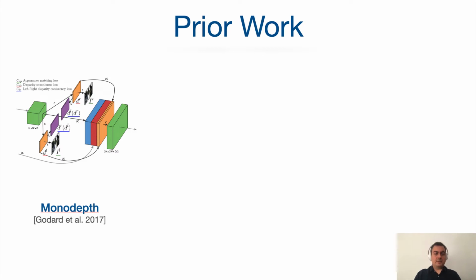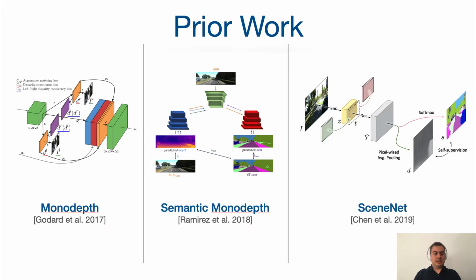We base our approach on monodepth, a stereo-based self-supervised technique which relies on appearance matching for training the monocular depth prediction network. Previous work that explicitly leverages semantic information includes semantic monodepth and SceneNet. The semantic information augments appearance matching and leads to improved accuracy.